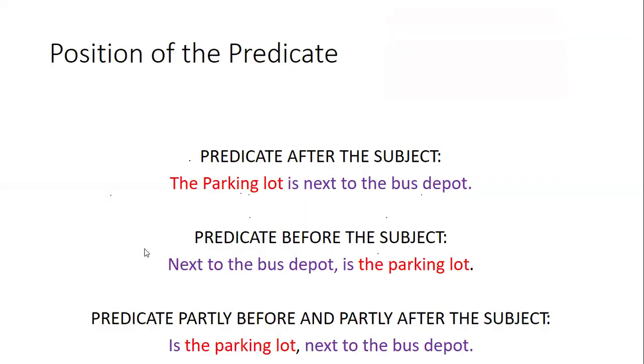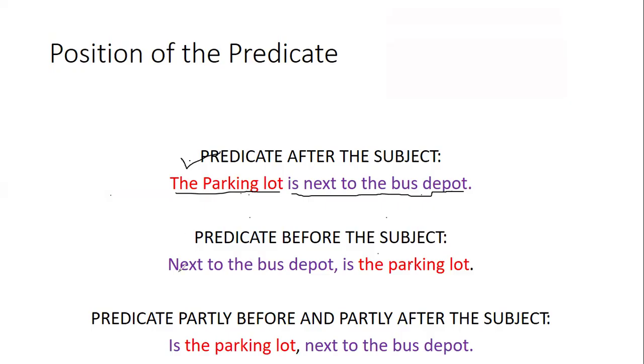So it can happen in three ways. The predicate can be placed in three ways. The usual way we have seen is the predicate after the subject. So what is our subject? The parking lot is our subject. And our predicate is after the subject: is next to the bus depot. But the second way is that the predicate can be before the subject also.